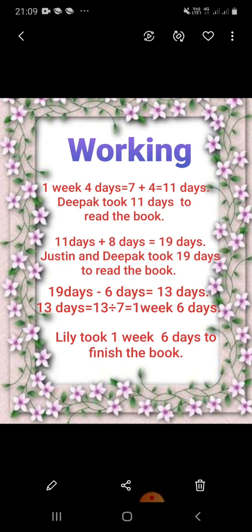According to the question, we have to give the answer in weeks and days. So, 13 days is equal to 13 divided by 7. Why 7? Because 1 week is 7 days, right? So, 13 divided by 7 is 1 week 6 days.